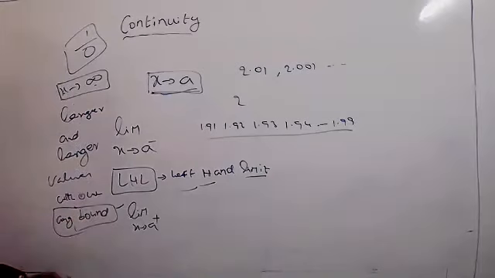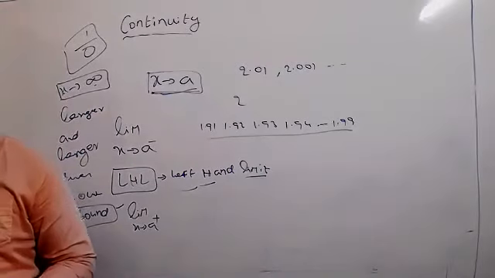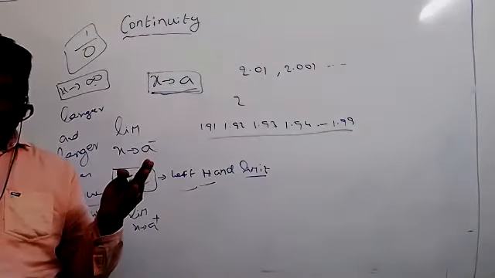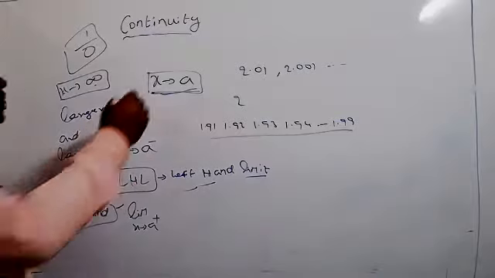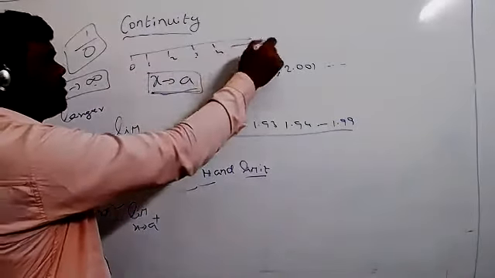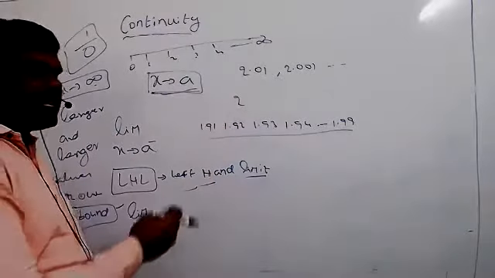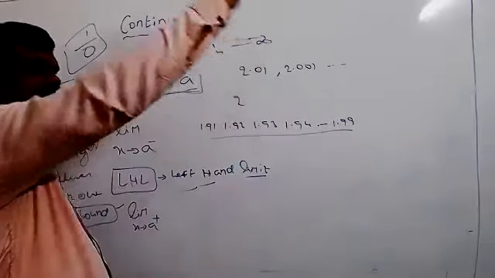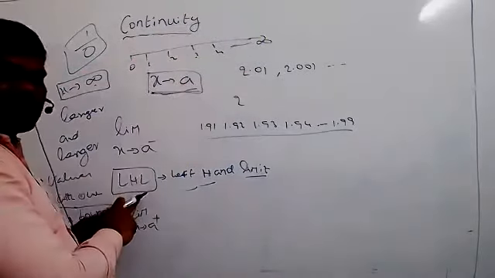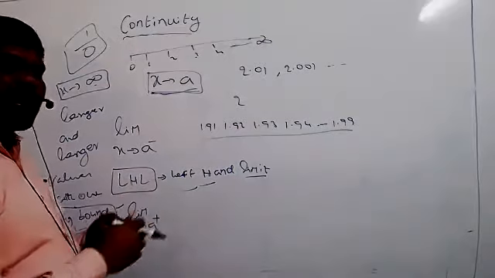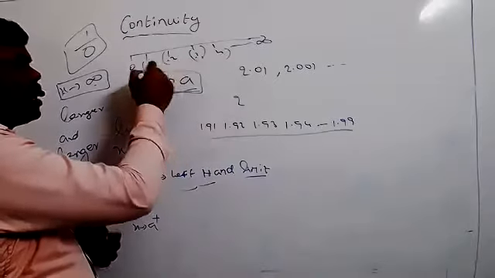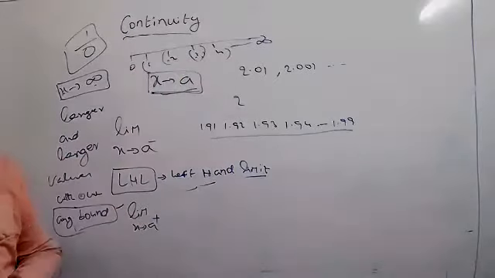You know what is the meaning of without any bound? Generally we take a bound, some limit of values. Suppose on the number line we have 0, 1, 2, 3, 4, 5 and so on to infinity. X tends to infinity means we have to take all the values, without any bound. That means the value of x is not fixed in some particular bound, suppose from 2 to 3, 3 to 4 or 1 to 3. We are not taking any bound.